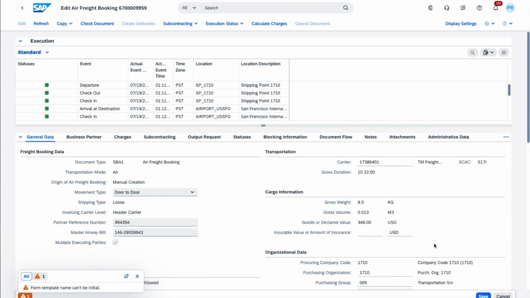Now that this freight booking is complete from a logistical point of view, the next step is to finalize this process with the financial execution part of it, which is going to encompass the posting of the accrual, which will in the background create a service purchase order, as well as process the entry sheet for each of the charges that will have been copied across from the booking to the purchase order. And then of course we will be ready to receive the invoice from the freight forwarder. So let's go ahead and post the accrual on this freight booking.